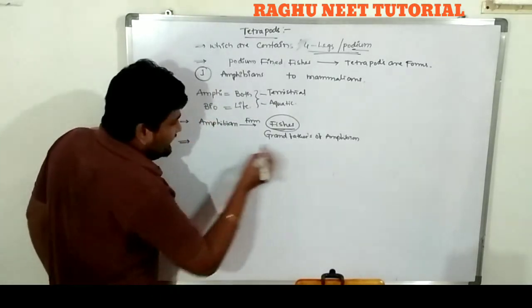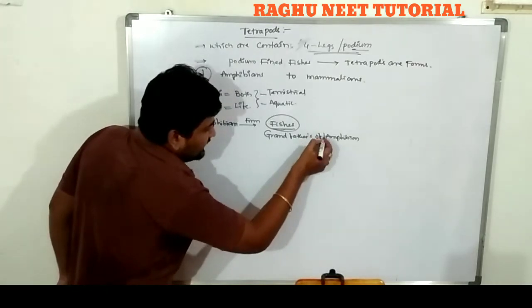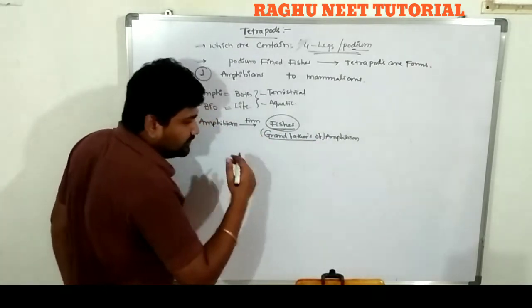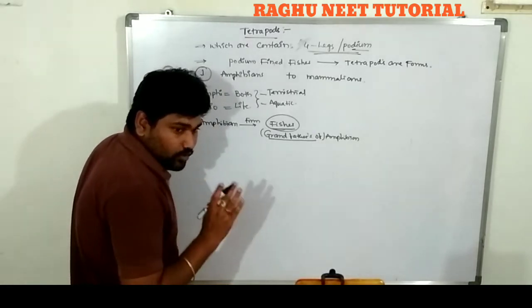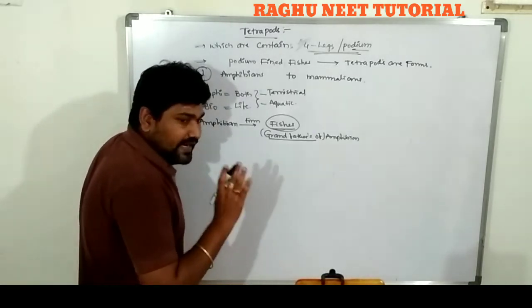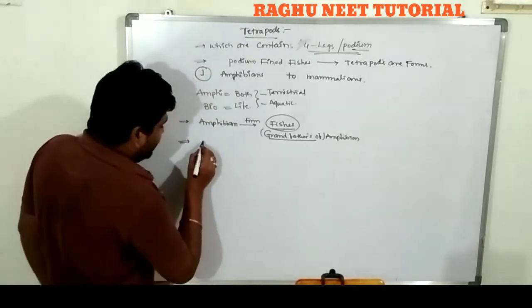When these originated, when these were formed from the amphibia, it was the Carboniferous era. The Carboniferous era is the golden era of the amphibia. Very important.